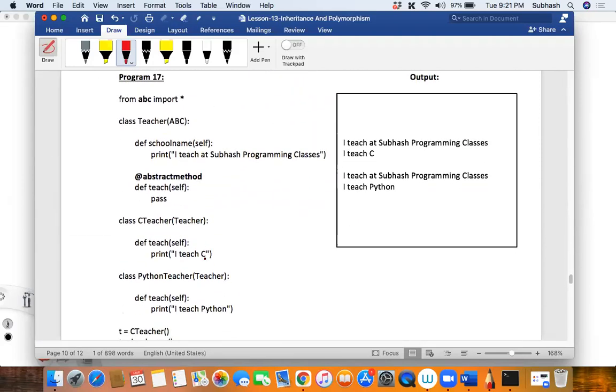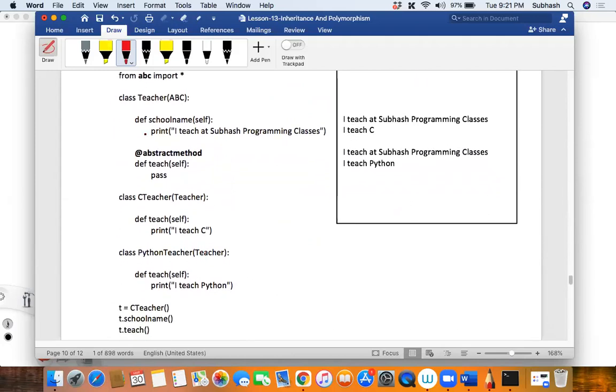This is the program. So in this case, what kind of class is this? Can you tell me what kind of class the teacher class is? Is this an abstract class? Yes or no? It is an abstract class, isn't it? It is an abstract class because it has been inheriting from the abstract base class.